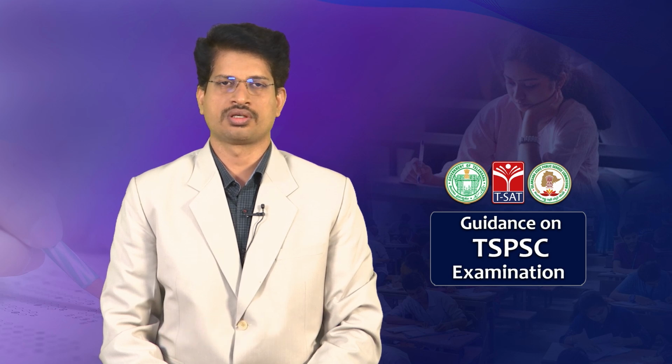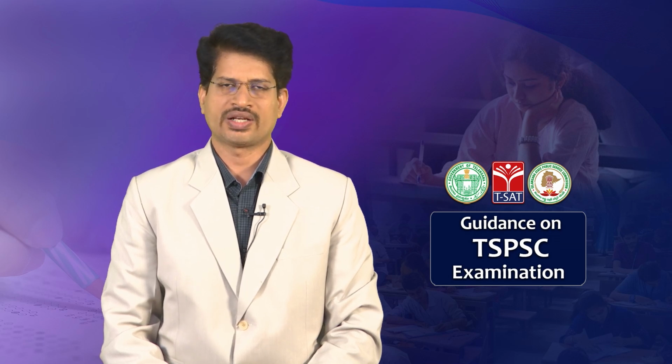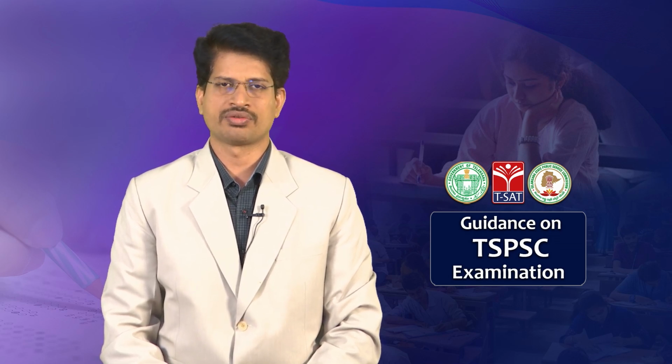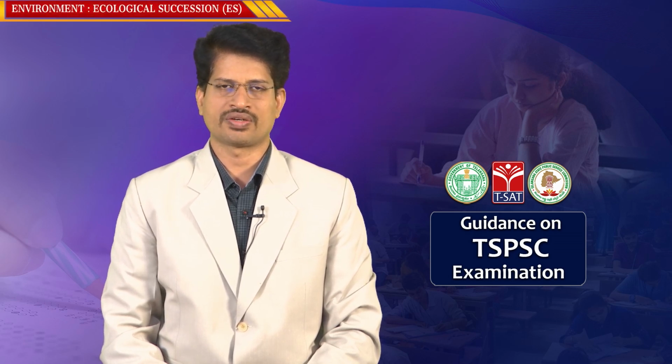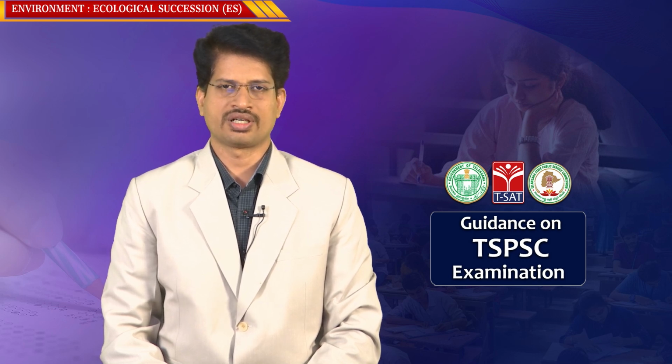In this topic known as ecological succession, as you now know what environment is, in the environment you have got diversified flora and fauna. The existing diversified flora and fauna in the environment have not been created as it is. The existing biodiversity, both in terms of flora and fauna, is the result of ecological succession.